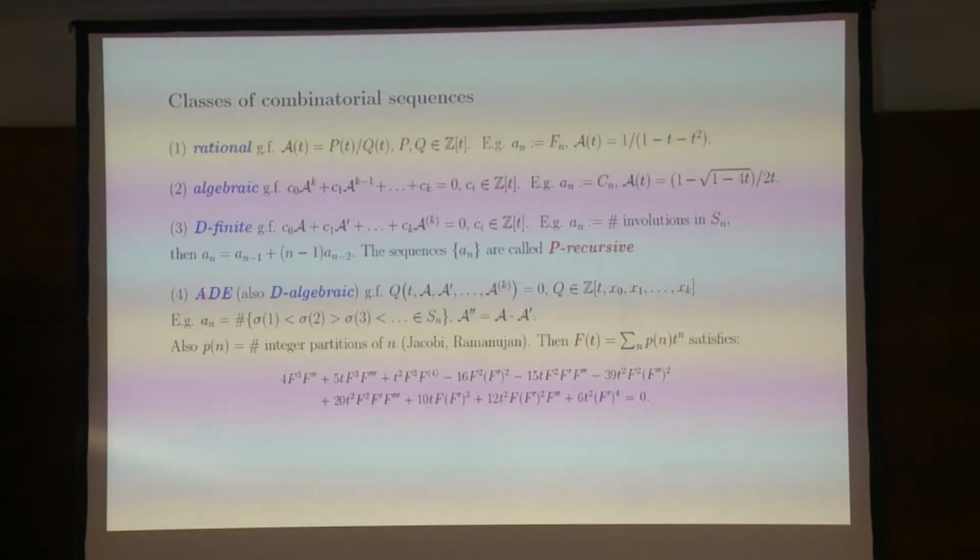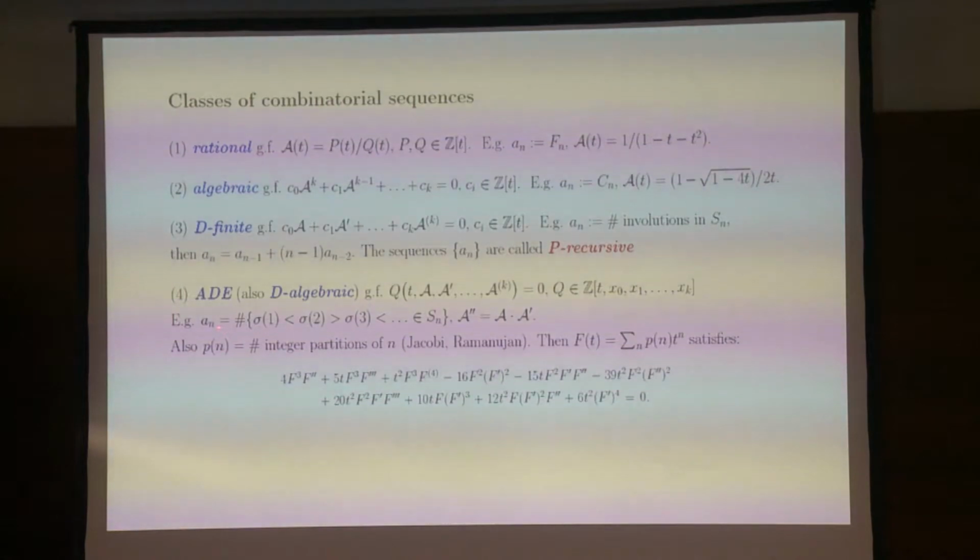And the somewhat rarely used but very important class of algebraic differential equation, or ADE, is the class of generating functions which satisfies an algebraic differential equation of finite order. So these are derivatives, and we have a polynomial which is equal to 0, a polynomial in k plus 2 variables: the function, its first derivative, second derivative, etc., and the underlying variable t.